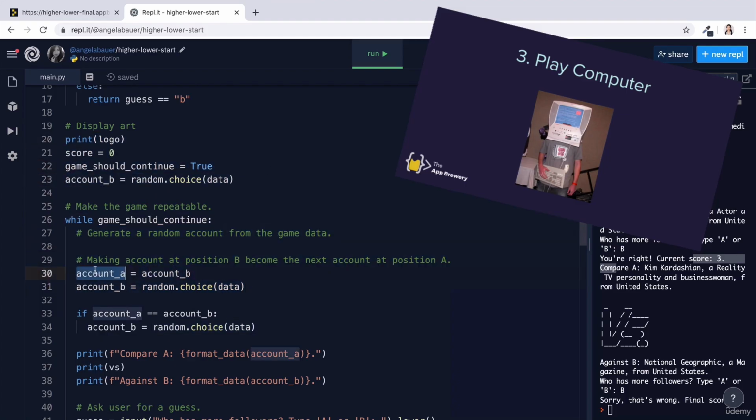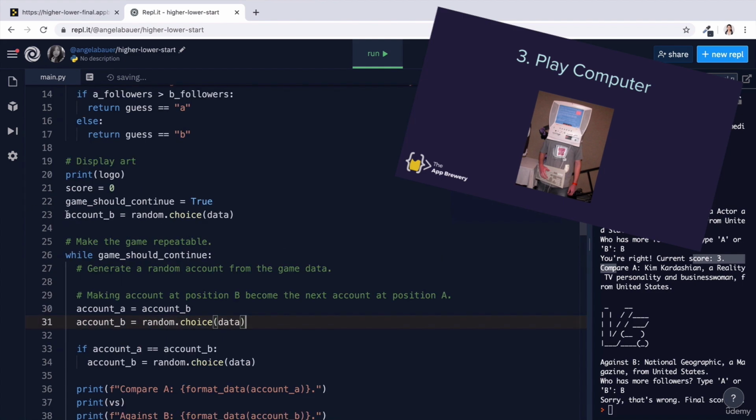So now the account A is going to be replaced by the previous account B. And this new account B is going to be a new random account. But what if the new random account is still the same account? How can we get the code to continue checking until it has found a different account? Well, we could replace the if statement with a while loop. Then the code will keep checking until they are no longer equal.